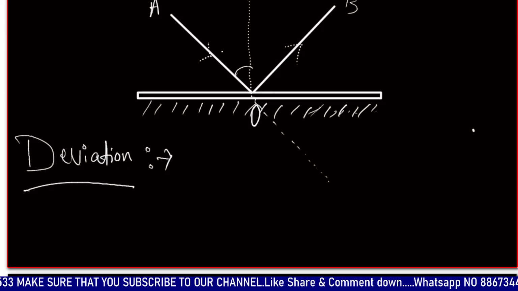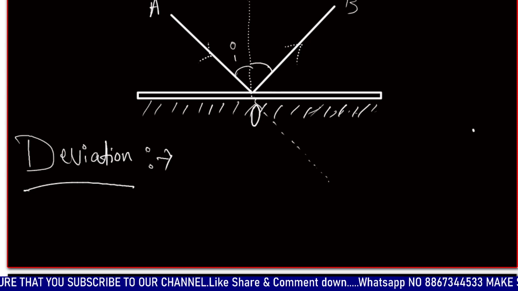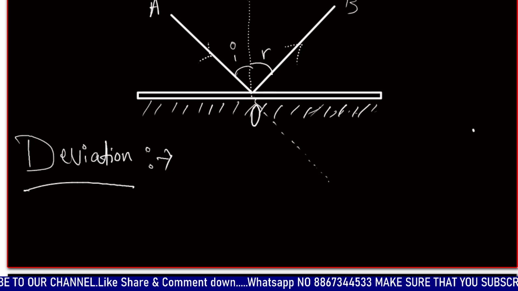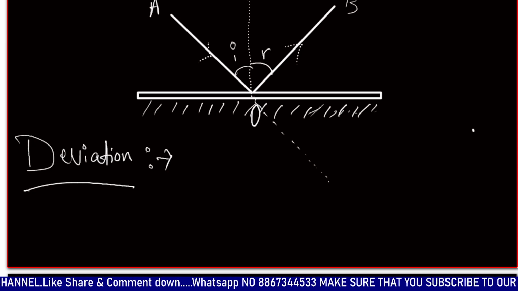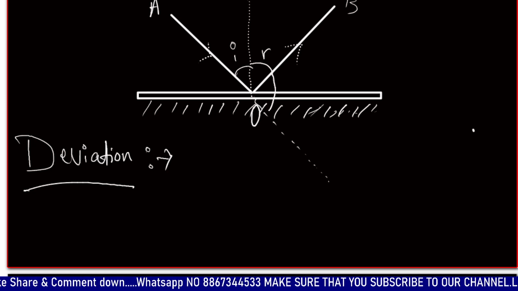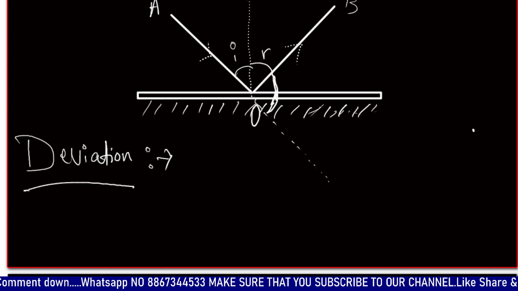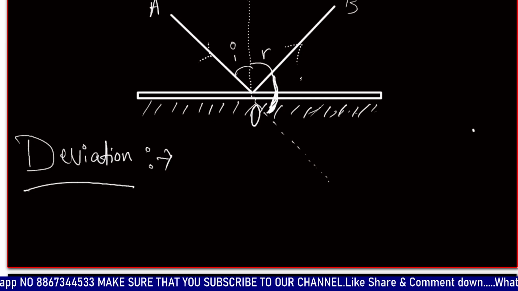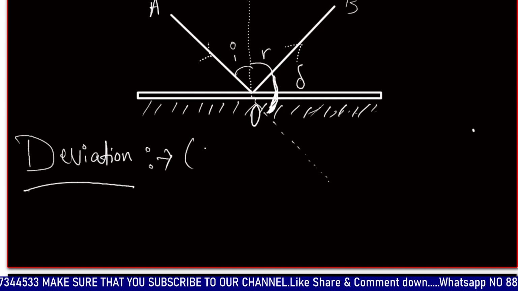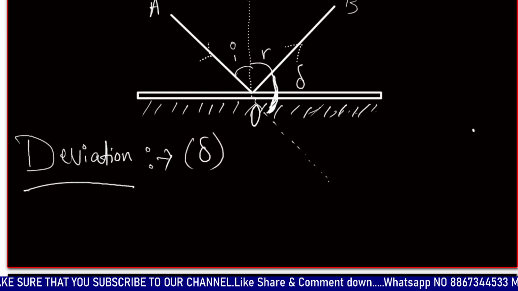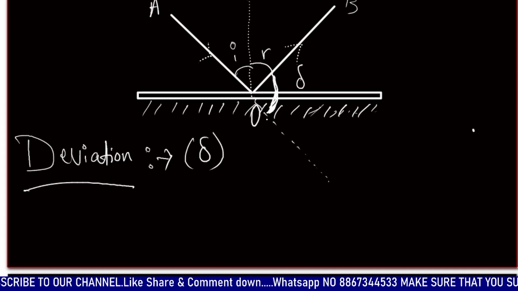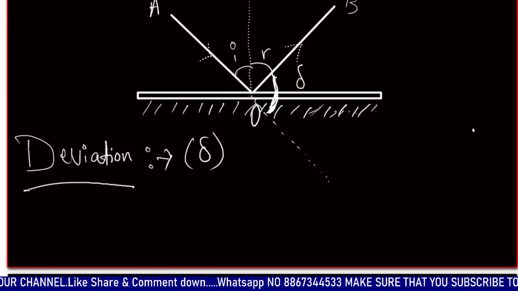Let this be I, the angle of incidence, and this be R, the angle of reflection. So the deviation will be this whole part. This angle is nothing but the deviation, and let this be denoted as delta. This is the sign, and this is the actual angle we know, the difference.